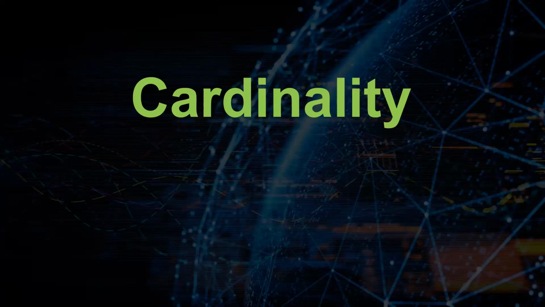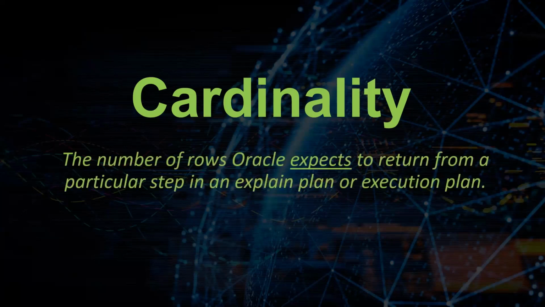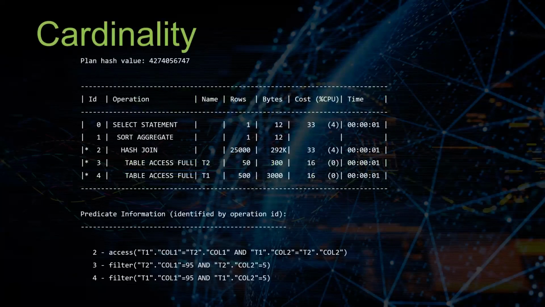So the other thing that we want to talk about is cardinality, okay? Cardinality is the number of rows that Oracle expects to return from a particular step in an explain plan or an execution plan. So if we're looking at a plan, we see a section called rows.